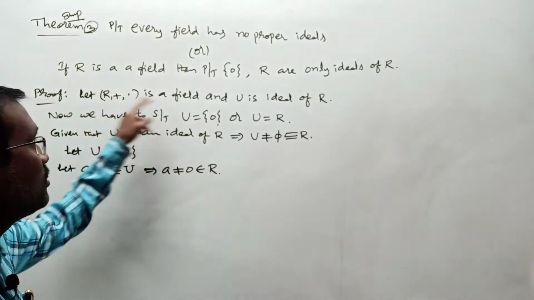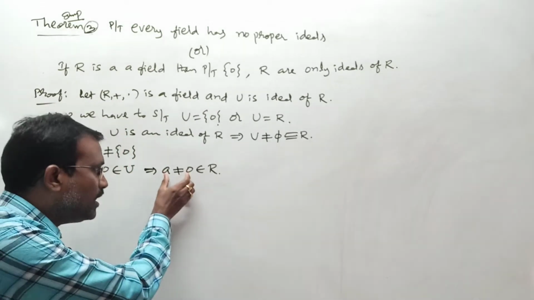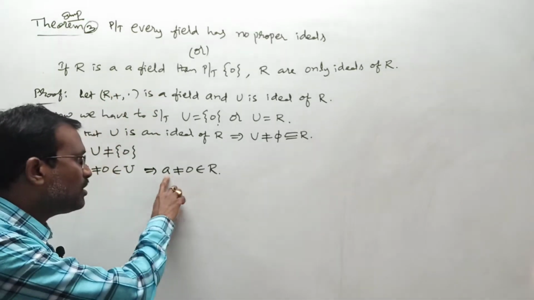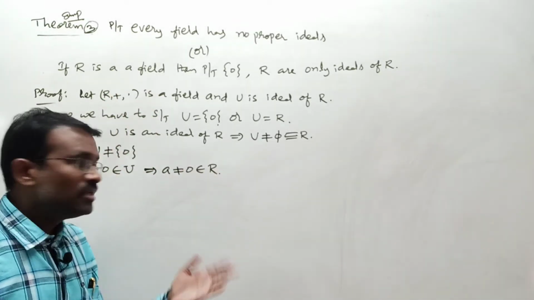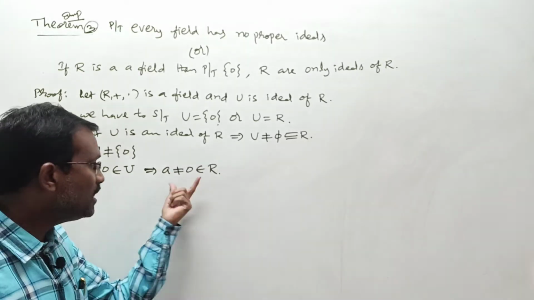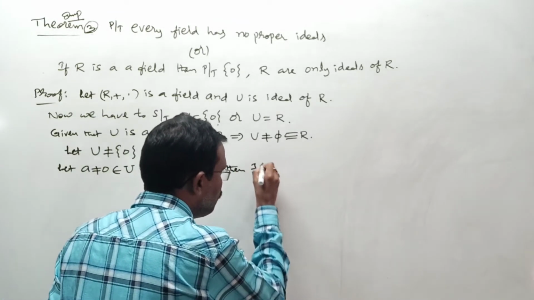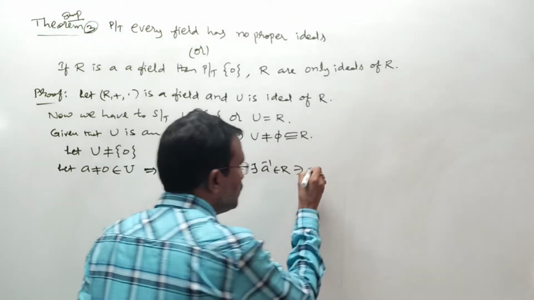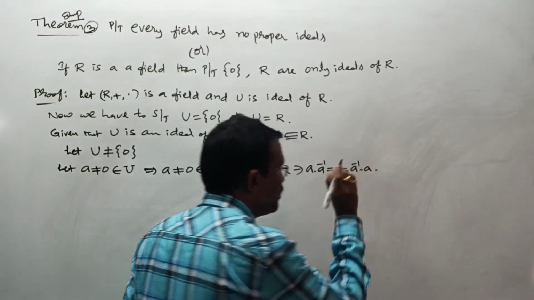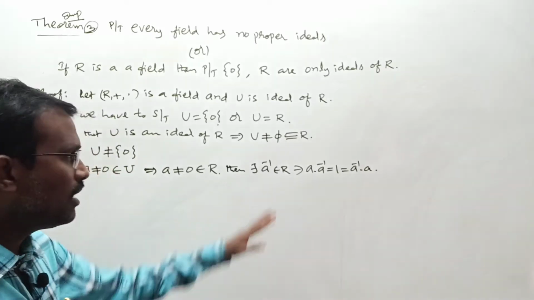But what is R here, ma? Field. R is a field means what, ma? According to the field definition, every non-zero element of R has a multiplicative inverse, ma. Here A is not equal to 0 means there exists A inverse, the inverse of A, ma. Then there exists A inverse belongs to R such that A into A inverse is equal to 1, which equals A inverse into A. Here 1 is unity. In this whole chapter we are going to take 1 as unity. Be careful, ma. Understood or not?